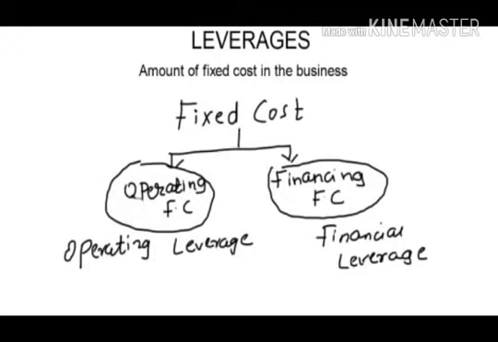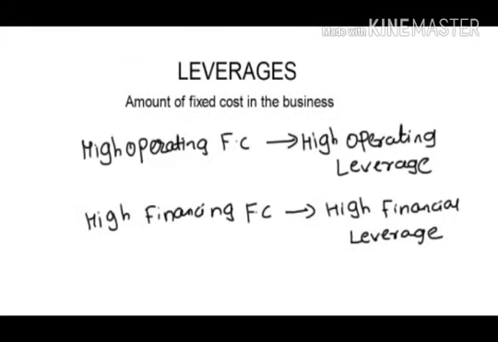And if we combine these two leverages, that is operating leverage and financial leverage, then we will get combined leverage. So these are the three leverages which we will study in detail in this topic. One is operating leverage, another one is financial leverage, and if we combine these two leverages we will get combined leverage. If there is a high amount of operating fixed cost in the business, there will be high operating leverage, and if there is a high amount of financing fixed cost in the business, there will be high financial leverage. High operating leverage along with high financial leverage will give you high combined leverage.